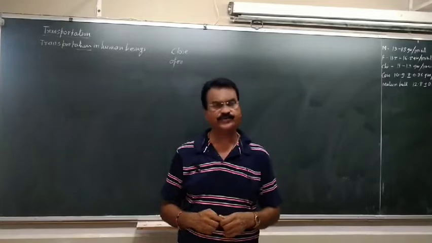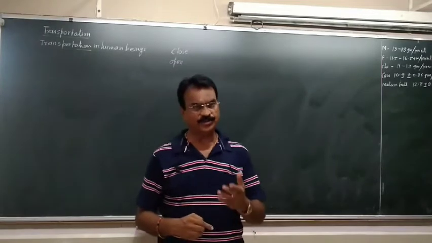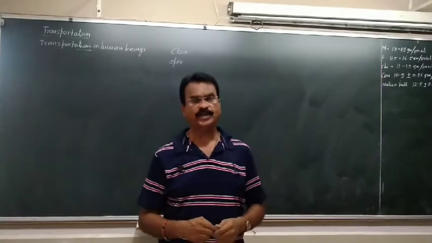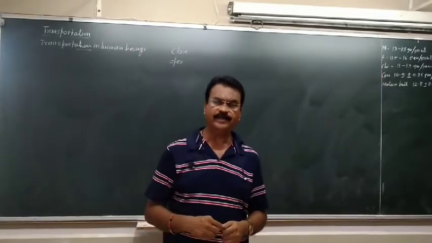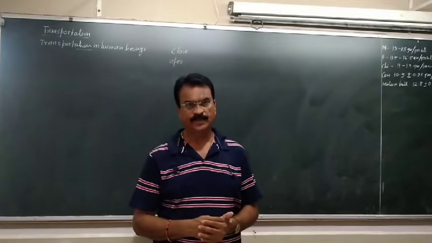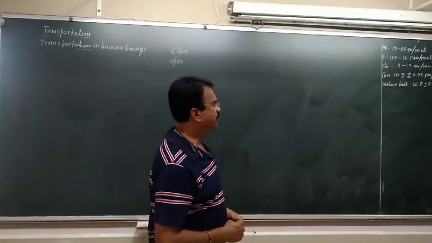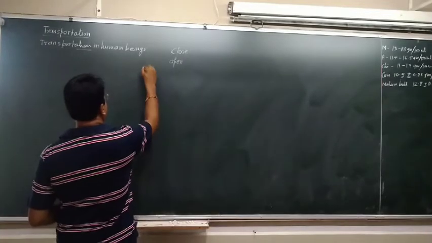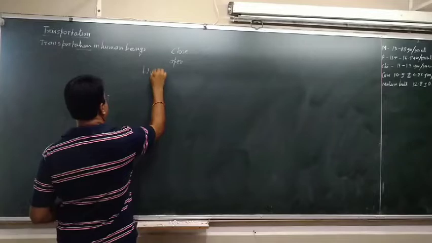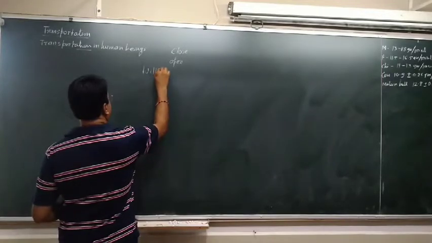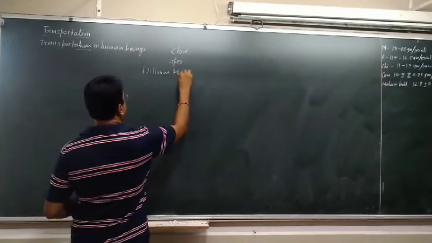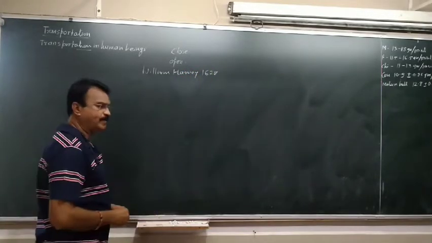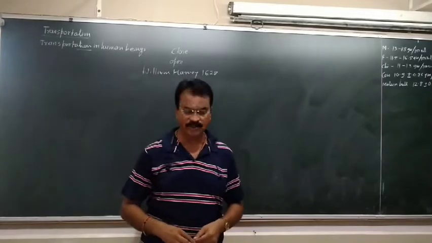It is seen in humans. In humans we find there is a closed circulation, where the blood never comes out of blood vessels. The closed circulation was discovered by William Harvey in 1628. The human circulatory system is a closed circulatory system.